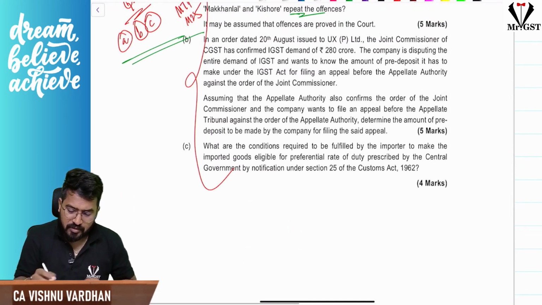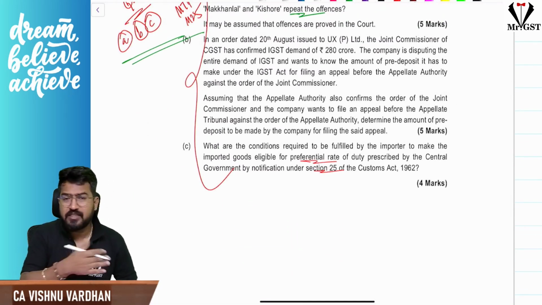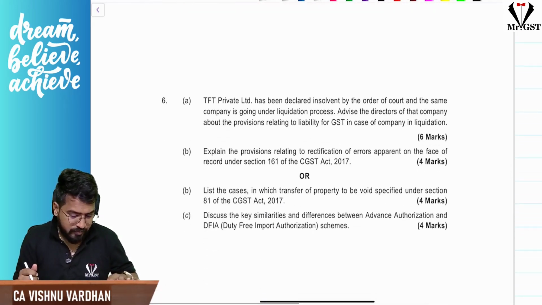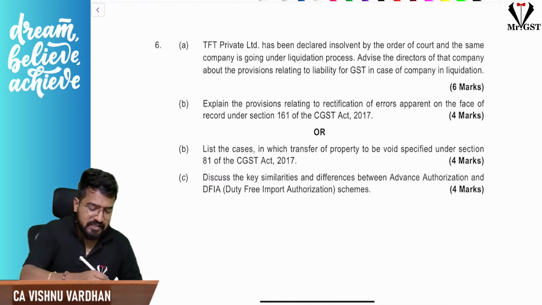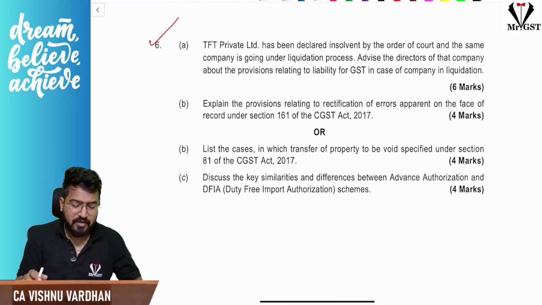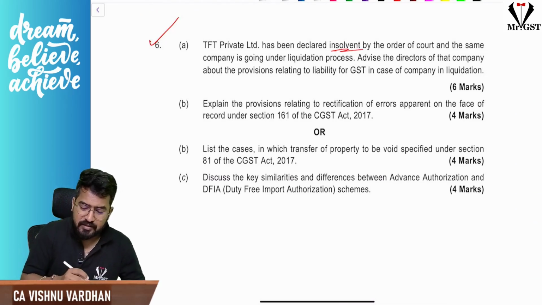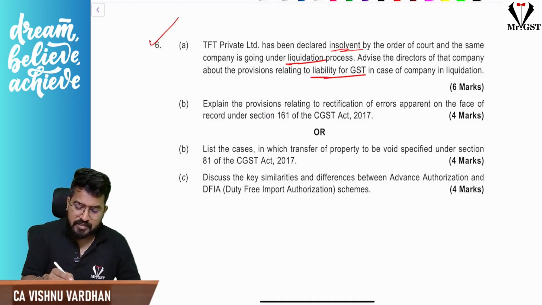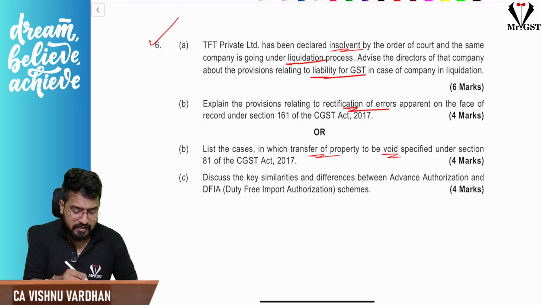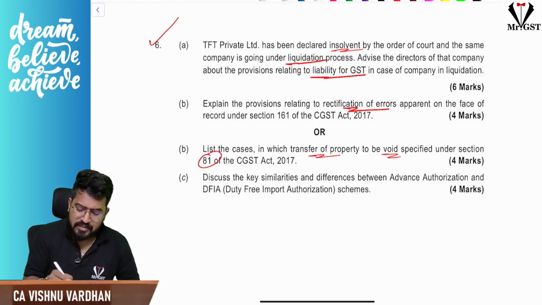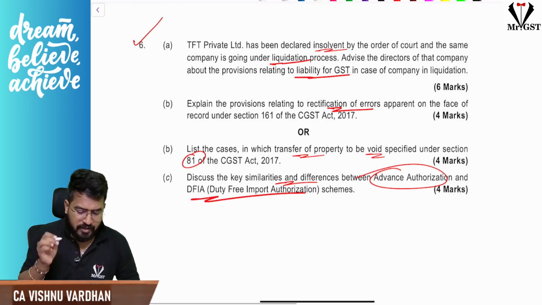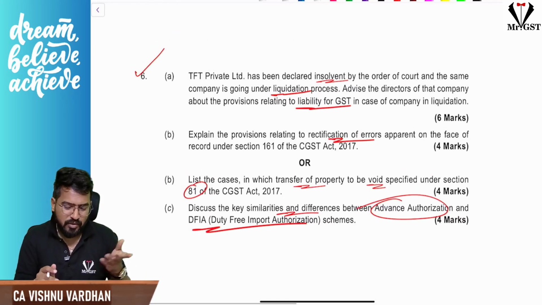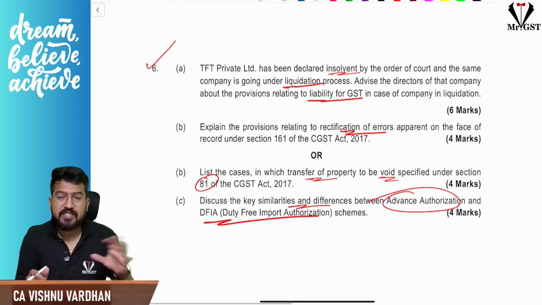Next, for preferential rate of duty, we have seen the conditions in mock test paper 1. And here question number 6, straight full theory questions. One is regarding the liquidation of the company and who is liable to pay GST. Next, rectification of errors. And transfer of property being treated as void in certain cases as per section 81. What are those cases? What are the similarities and differences between advance authorization and DFIA, duty free import authorization? So just go with this question and answer straight away, read it.